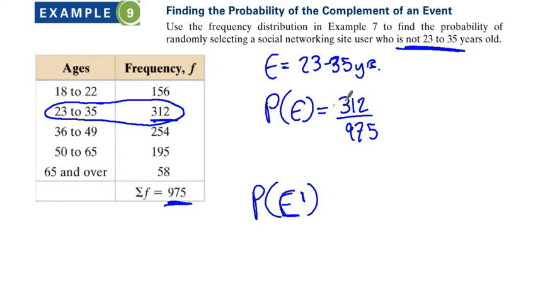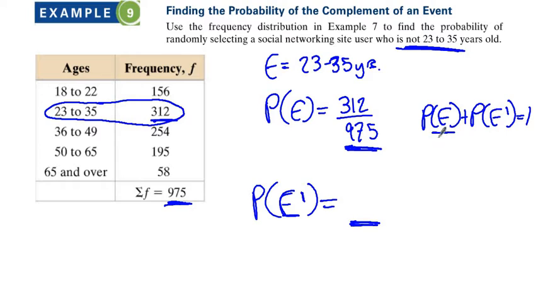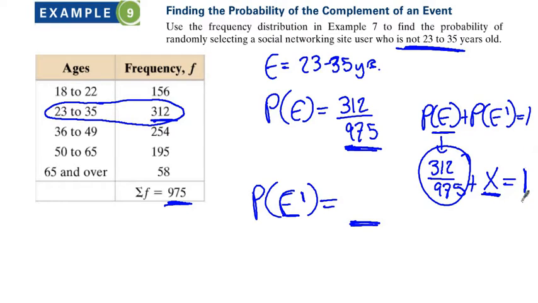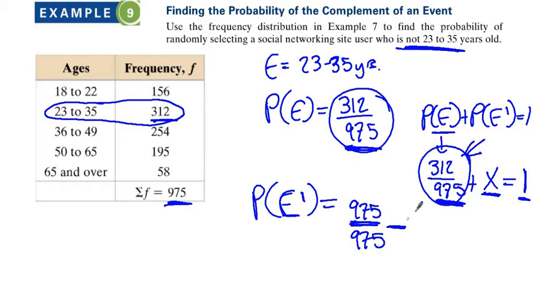Well, it's everybody besides those 312. So here's what you could do. We said that this number and this number, when we add them together, have to add up to 1. So you can basically do this. You could say this is equal to 312 over 975. I'm going to add to it, I don't know what I'm adding to it, and it has to equal 1. So how would you solve that for x? You would just subtract that from 1. What would 1 be as a fraction with that denominator right there? The answer is it would be the same as 975 over 975. That's what 1 equals, right? And we're subtracting this number right here. We're subtracting the other event, because remember, these have to add up to 1.